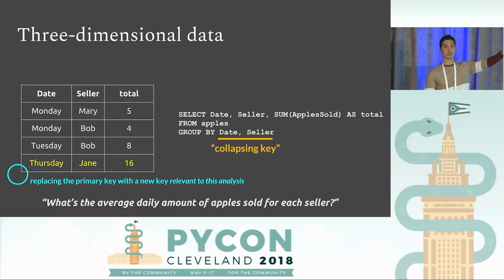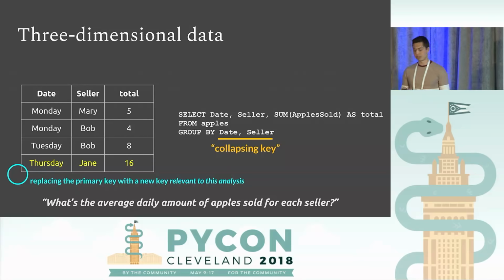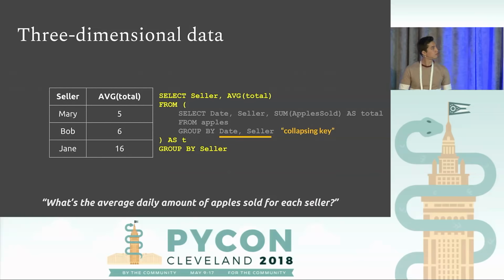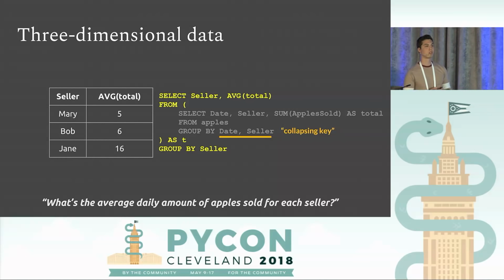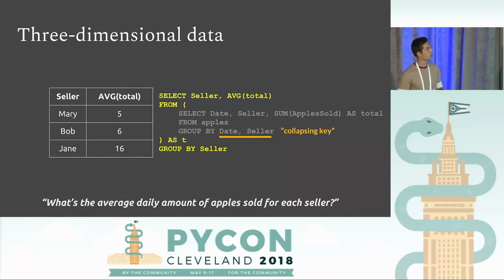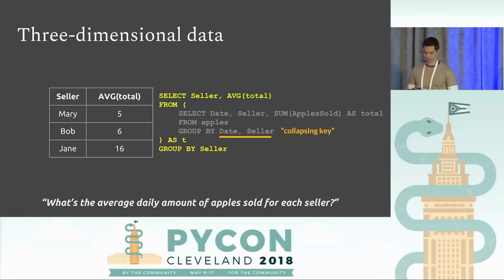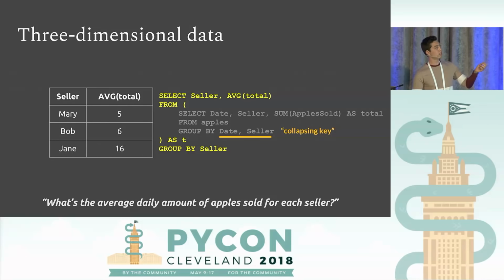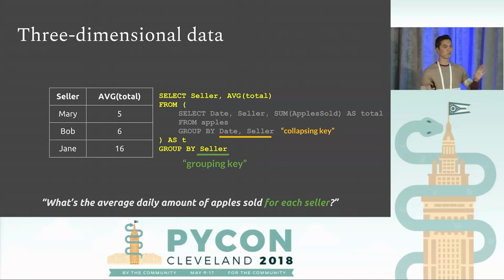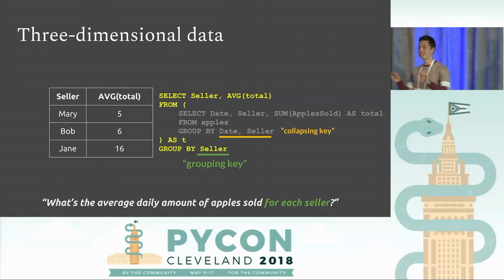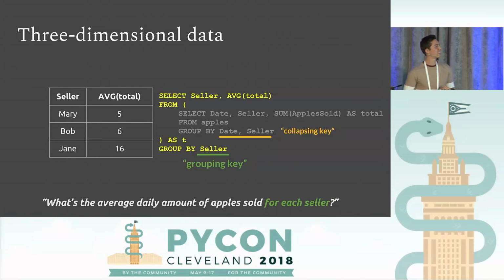We have our inner query. We can wrap that with an outer query. And now we have our answer. For each seller, Mary sells 5 apples on an average day, Bob sells 6, Jane 16 on an average day. This last part, the group by seller, I'm going to call that the grouping key. And I know everyone's like, okay, way too much jargon, and it's going to make sense in a bit, so wait for it.